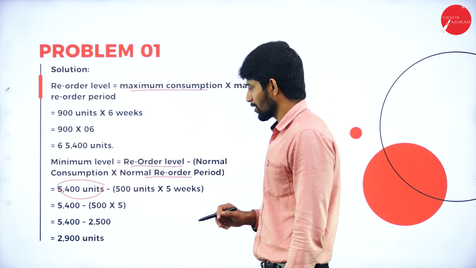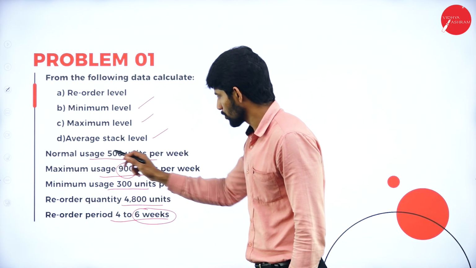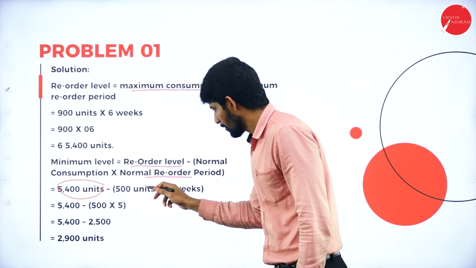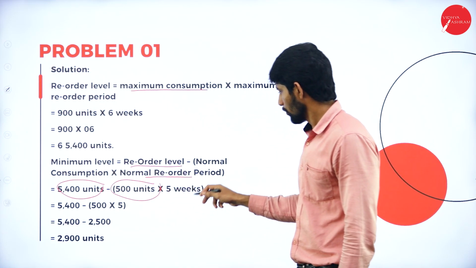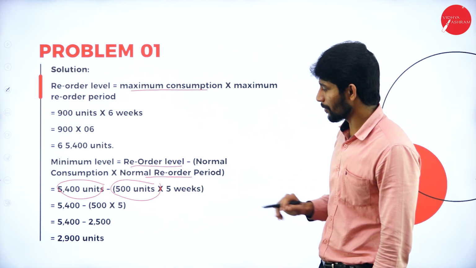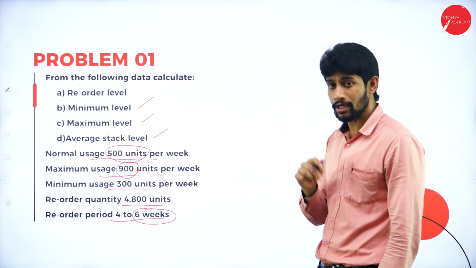So what is the normal consumption given in the problem? Normal consumption is 500 units into 5 weeks. That is the normal reorder period. The normal reorder period is not given in the problem. We are supposed to compute it.